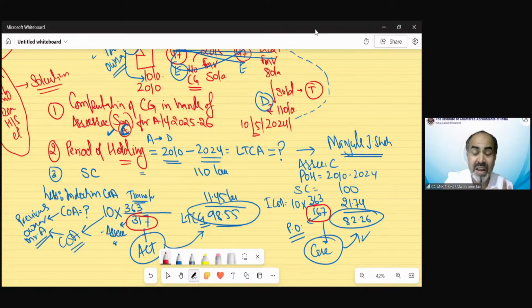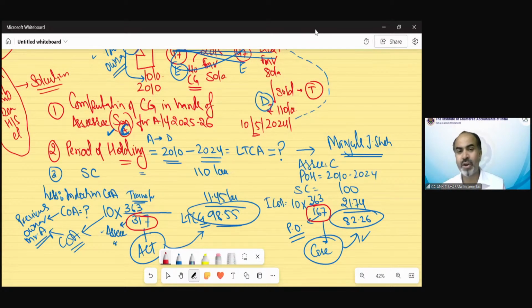Everything else would be exactly the same, copy paste. So you need to give about 2 more minutes for the solution, because you have to write down again the assessee, the period of holding, the sale consideration, etc. But there is no extra calculation, except you just need to replace that index with the previous owner index. So if in the question it has been said that you have to calculate as per Manjula J. Shah,